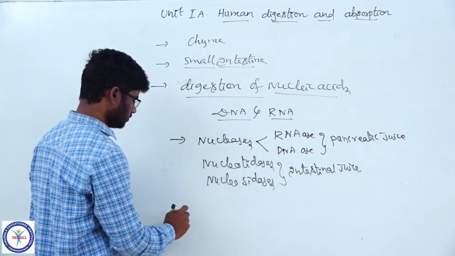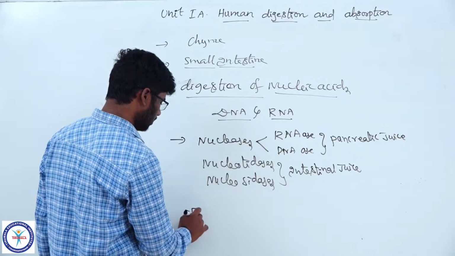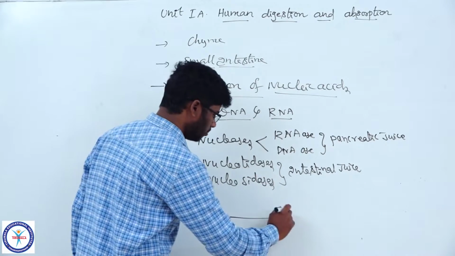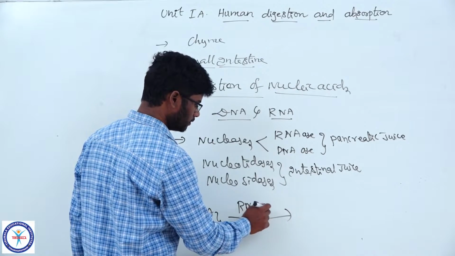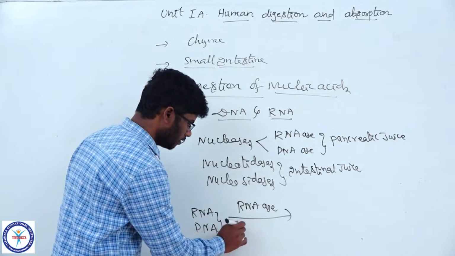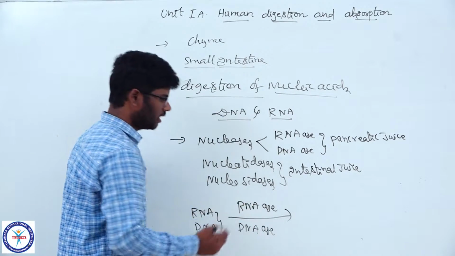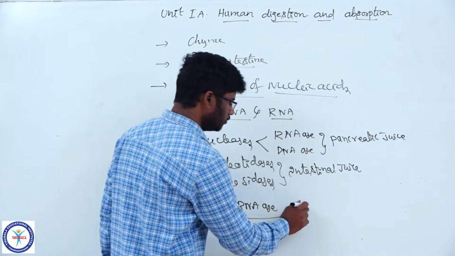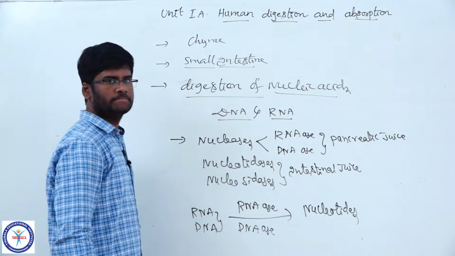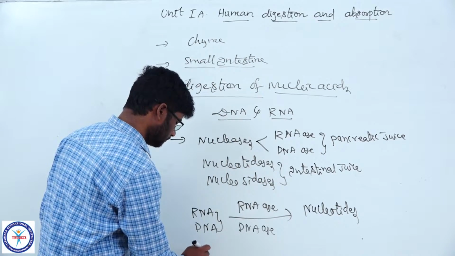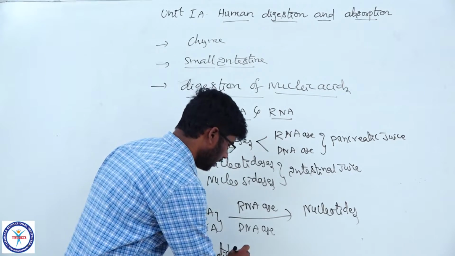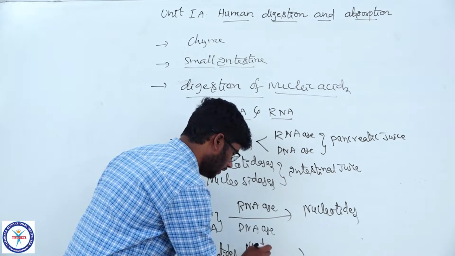Come to digestion of nucleic acids: RNA and DNA are acted upon by ribonuclease and deoxyribonuclease respectively and converted into nucleotides. And these nucleotides are acted upon by nucleotidases.